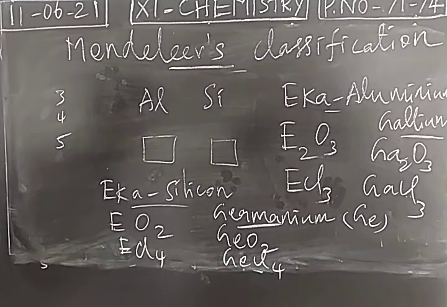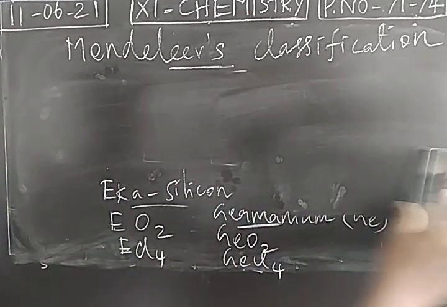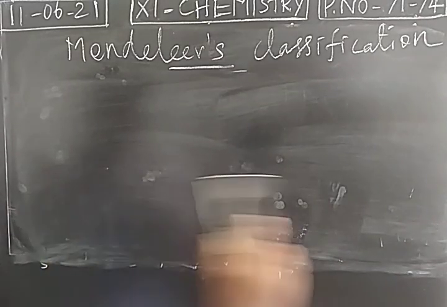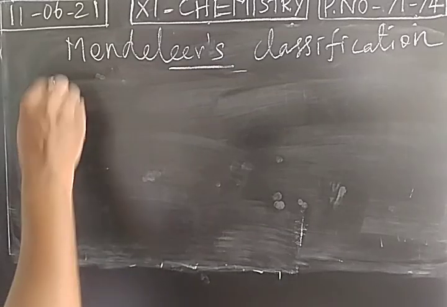So there are two advantages in Mendeleev's periodic table. One is he left empty space so that new elements were discovered. Even though the elements were not discovered during his lifetime, he predicted the properties. Later, elements were discovered like gallium and germanium. Properties proposed by Mendeleev and actual properties of the elements were in agreement with each other. Then what are the disadvantages in Mendeleev's periodic table?